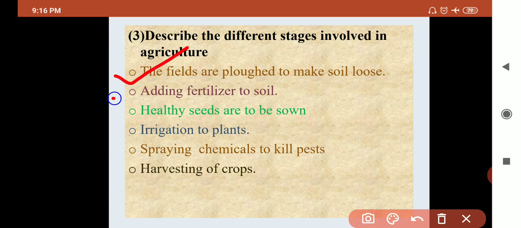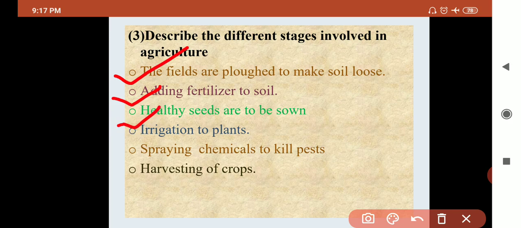Second point is addition of manure or fertilizer to the soil. Why are we adding fertilizer to the soil? To make soil nutrient rich. Because if the soil is not nutrient rich, then seeds do not get the nutrients and they are not able to grow. So addition of fertilizer is very important.